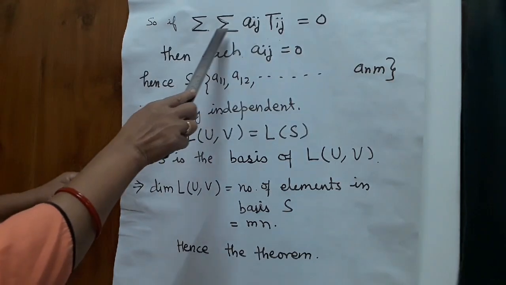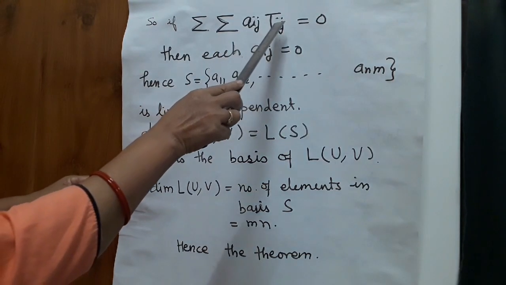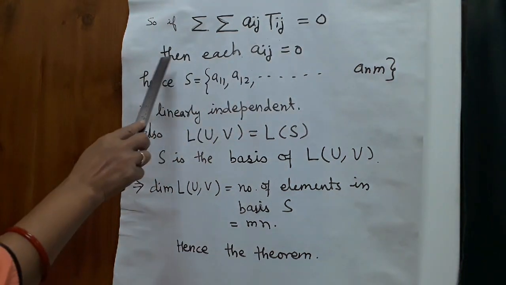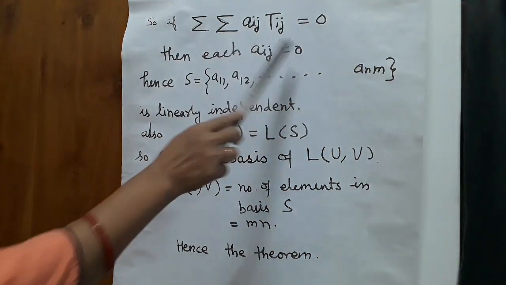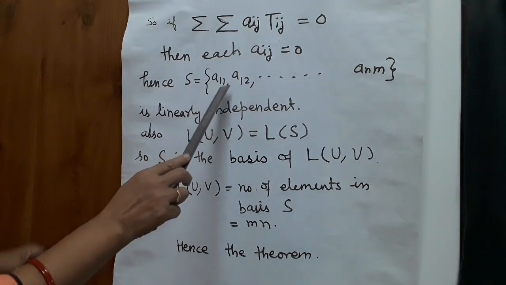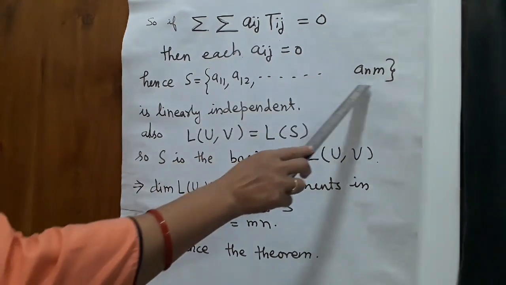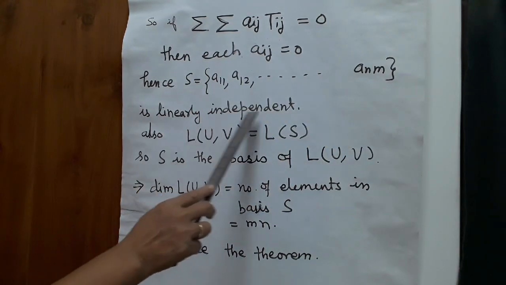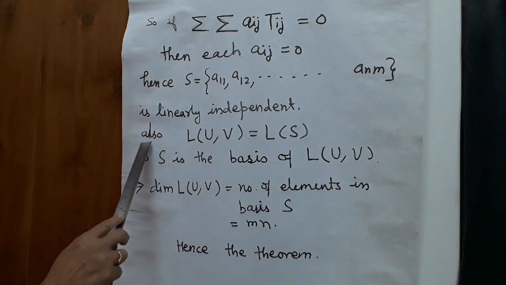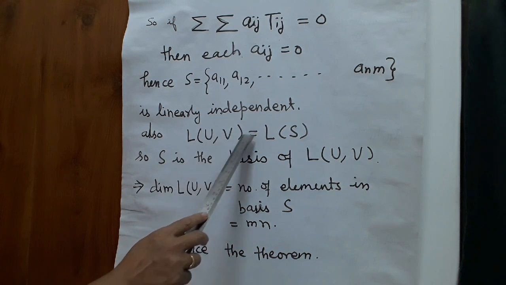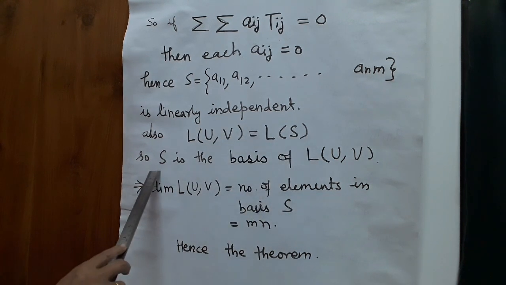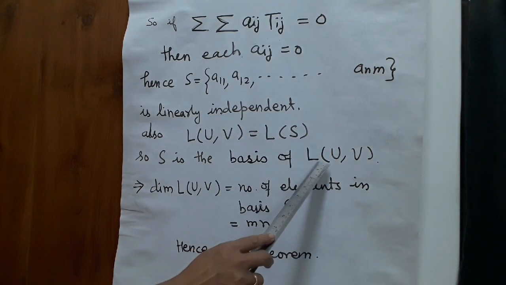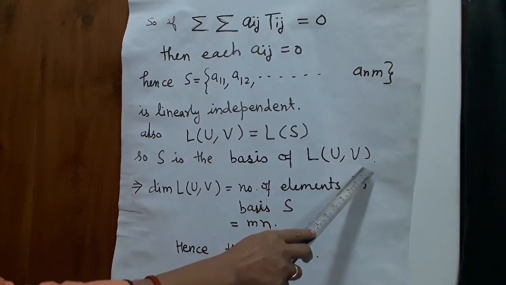So if summation Aij Tij is equal to 0, then each Aij is equal to 0. Hence S, that is T11, T12 and so on, Tmn, is linearly independent. Also we have earlier proved that L(U,V) is equal to L(S). So S is the basis of L(U,V).